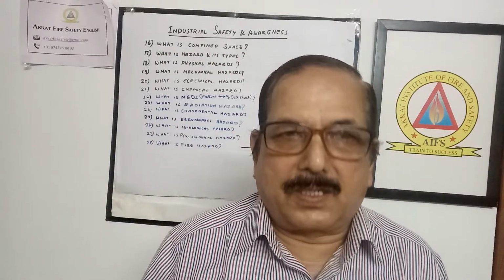Fire is a chemical reaction which consists of three things. What are the three things? Oxygen, heat and fuel. That means oxygen must be there, sufficient heat must be there, and also fuel. Fuel means anything that can burn. When these three things occur at a time, then a fire can occur there. So it is a continuous chemical reaction. Fire is a chemical reaction which consists of three things: oxygen, heat and fuel.